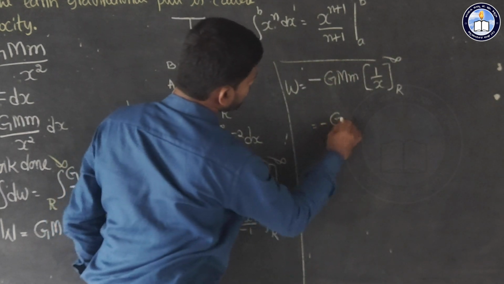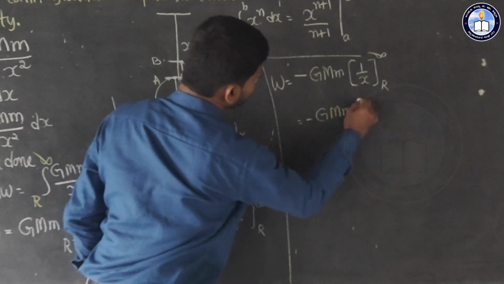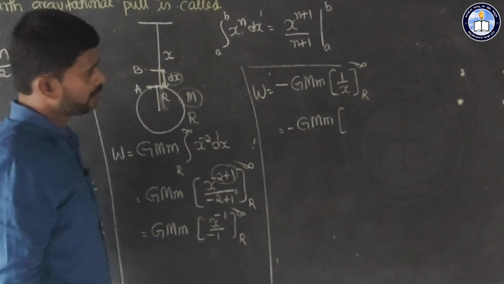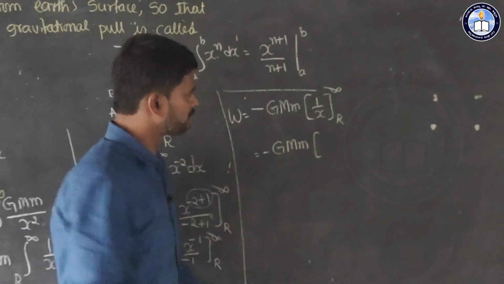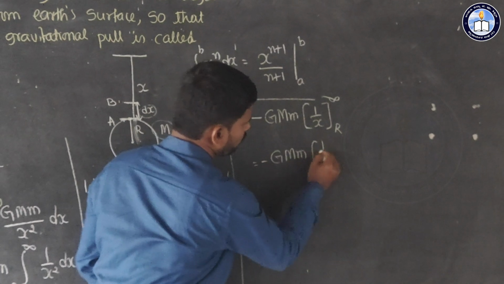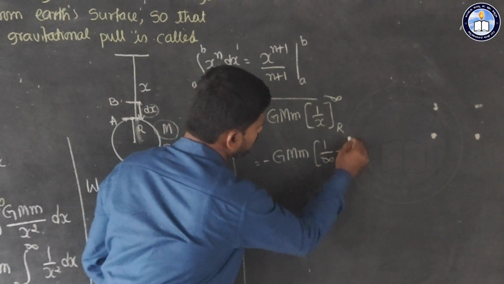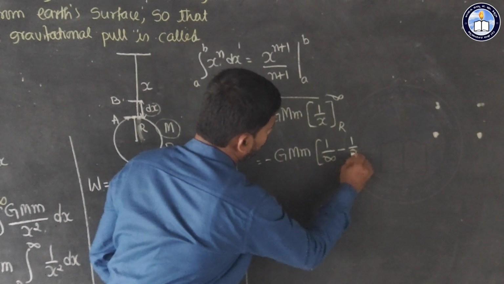So we can substitute limits in place of x, first upper limit then lower limit: 1 by infinity minus 1 by r.